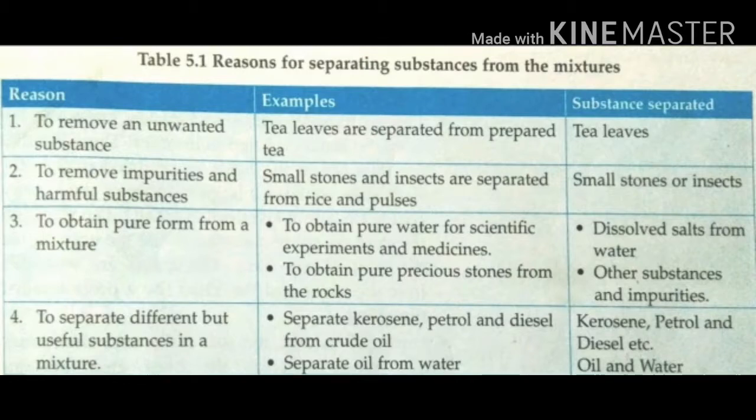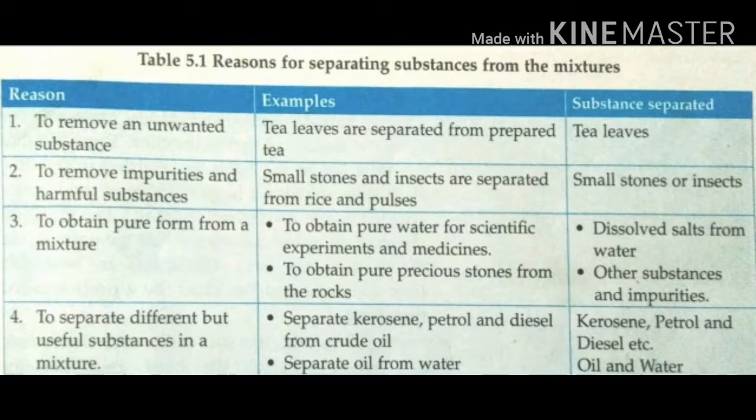First we saw pure substance. What is a pure substance? Yes, a substance that is made up of only one kind of atoms or molecules. This one we call a pure substance. Next one is a mixture. A substance that contains two or more different substances mixed together, we call a mixture.